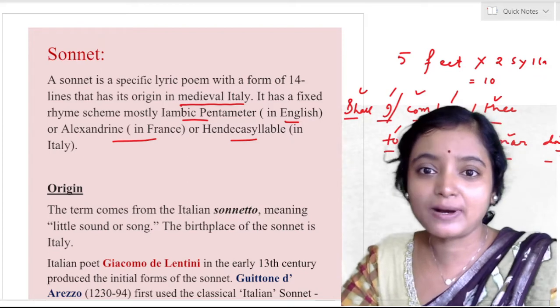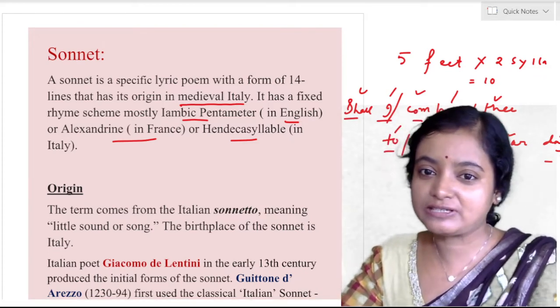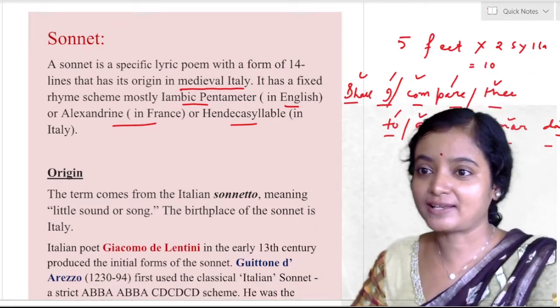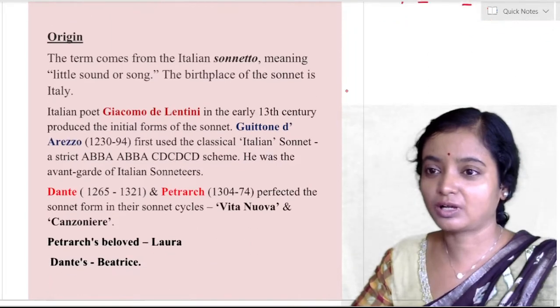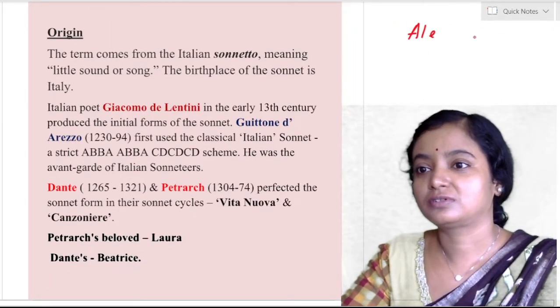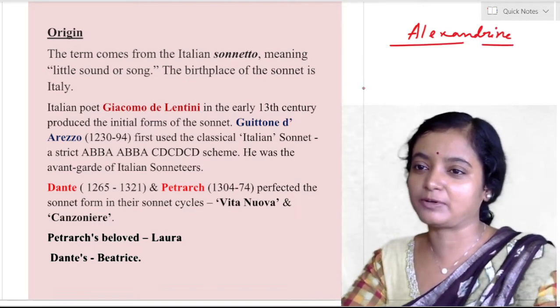This is called iambic pentameter. The sonnet was written in iambic pentameter in English, and it was written in Alexandrine in France. So what is Alexandrine? Now come here. Alexandrine. Just go on and take note. You can search them on Google and find details about the examples.